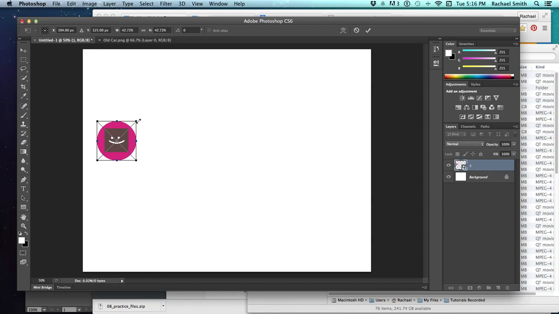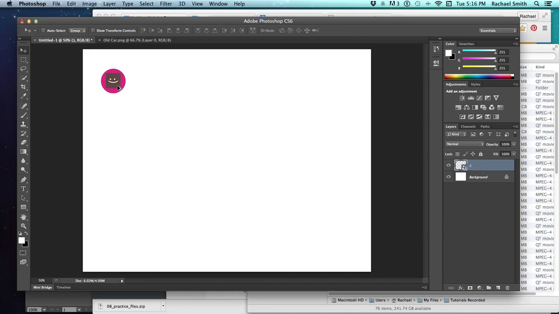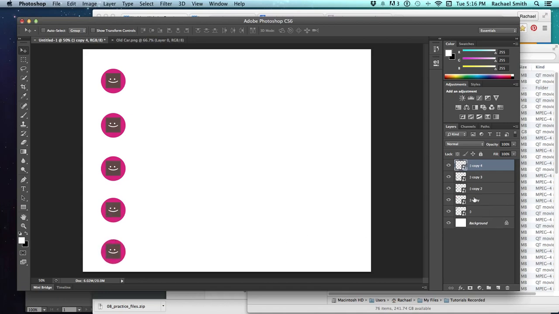If I needed to use this graphic, for example, as bullet points in a slideshow, and I was going to do 4 or 5 bullet points, so I'm making 4 or 5 copies by holding down Command and Option. You can also make copies the good old-fashioned way by clicking a layer and dragging it down to the New Layer icon down here at the bottom. So now I've got a bunch of copies of this, but I don't like that square. I'd much rather it be a circle.